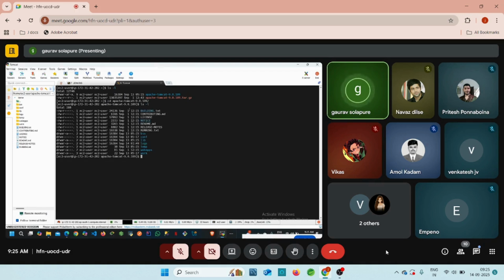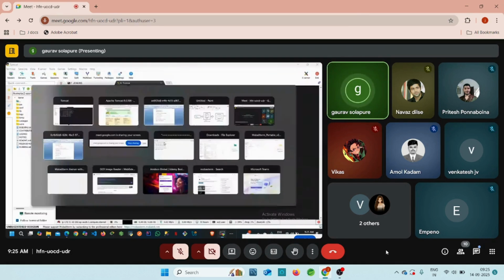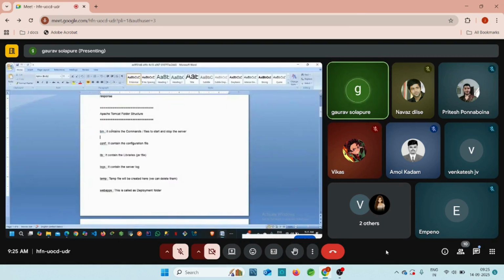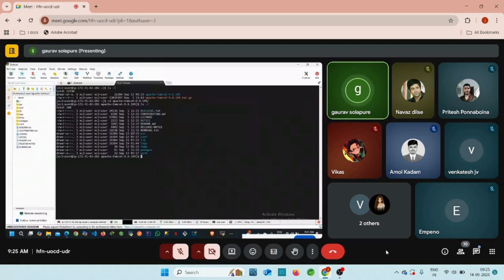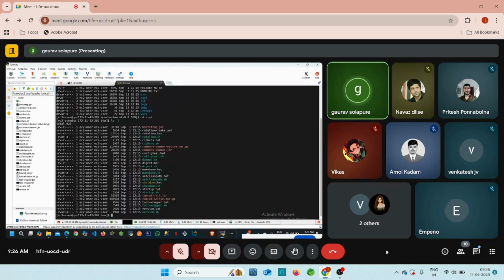What exactly is the folder structure? We can check here. Here we have the bin folder, conf folder, lib folder, logs, temp, webapps. So what is the meaning of these folders? Everything is mentioned here, guys. Bin is nothing but we can start and stop the server, right? So go to the bin folder first and we can check what commands are available there.